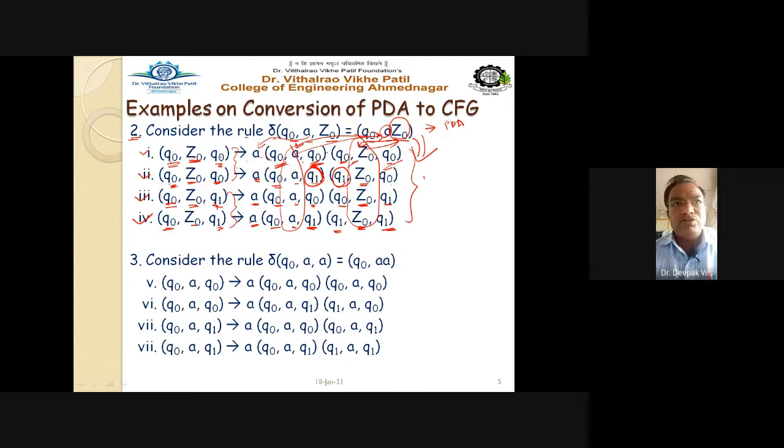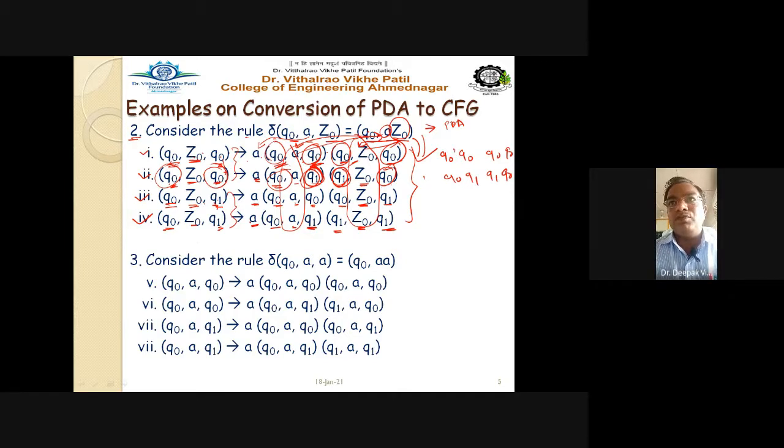And the second, while you are writing for the same here, Q0, Z0, Q0, Q0, Z0, Q0. So write down here Q0, Q0, Q0, Q0 in the first. Then second, for writing this Q0, Z0, Q0, Q0, Q1, Q1, Q0. Right. So while writing first, all the states are Q0, Q0, and here also Q0, Q0. And writing second rule, just write down Q0, Q1, and in here Q1, Q0.